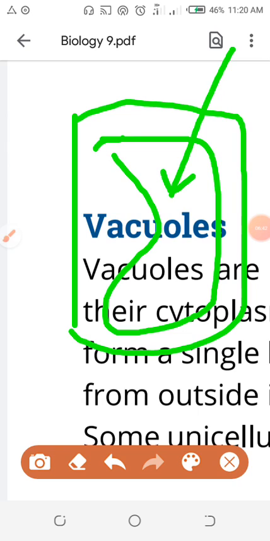The reason is that it can withstand the pressure of the water. If you see the figure, when water enters the vacuole, the water will collide with the wall of the vacuole. I should say not wall, I should say membrane, because the membrane of the vacuole is called the tonoplast. It is not the cell wall.